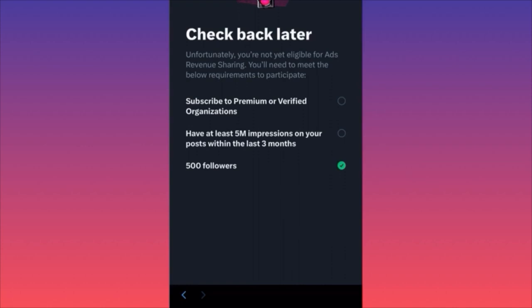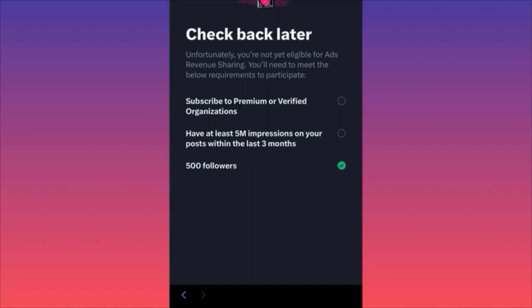Don't worry about it. For the last 3 months, I believe it's very likely for you to get the 5 million impressions if you post regularly, daily. If you don't post that often, then you might have an issue. And the third requirement is the same as the first monetization option, which is to have at least 500 followers.